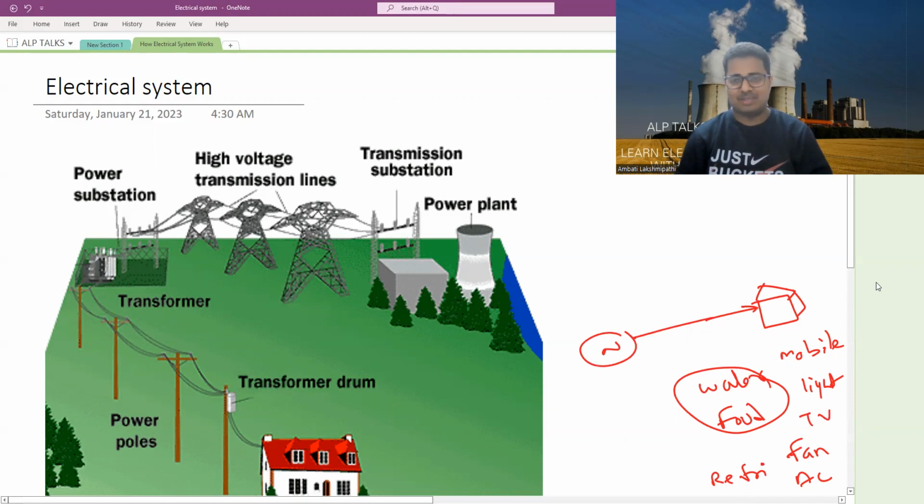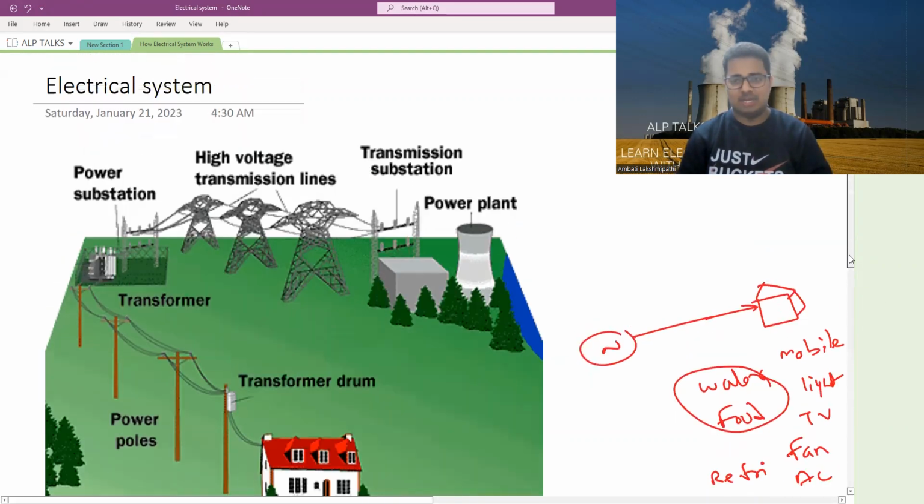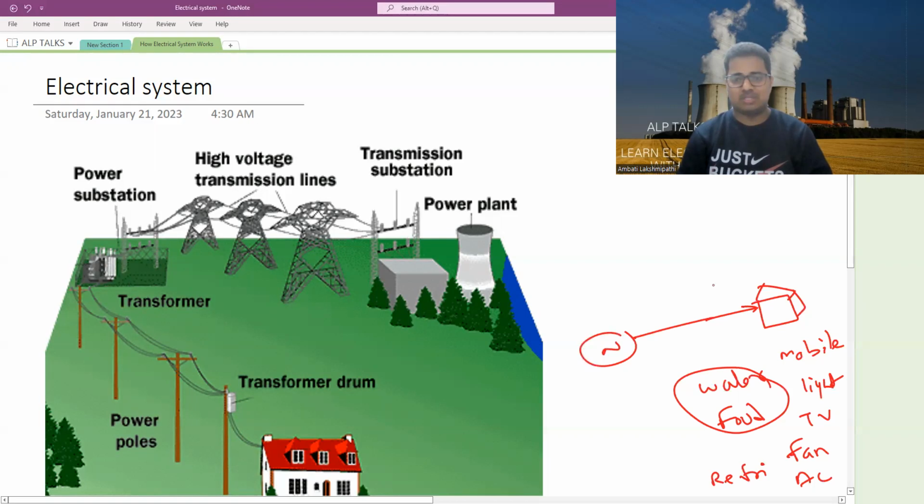So how will it work? It's with electricity, right? You need power to feed those electrical devices. So where will you get the power? You have a nearby electricity pole. So what will you do? You will get power from those lines. Mostly single phase power is used for households. Of course, three phase power also will be there. We will discuss those things in the coming days. Okay. So when you need power to feed your house and all the electrical devices, it's good. Somehow people are generating power, somehow you are utilizing it.